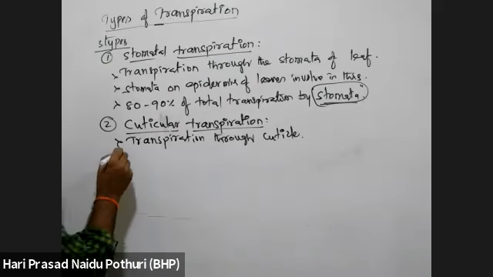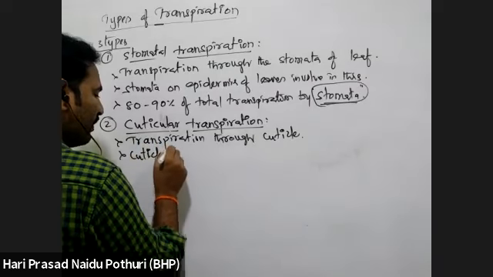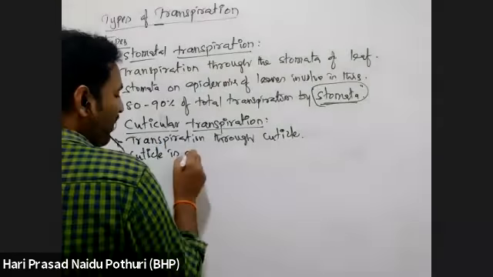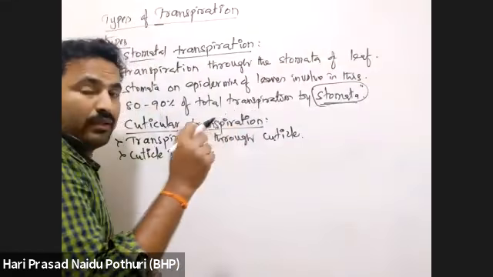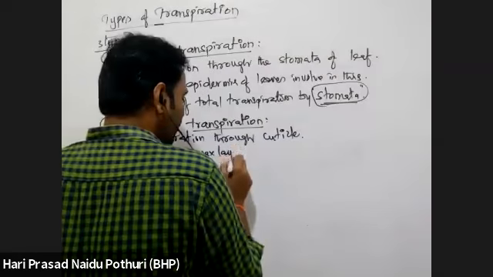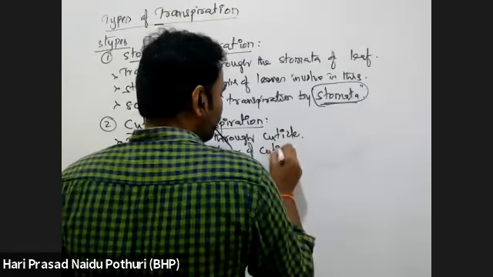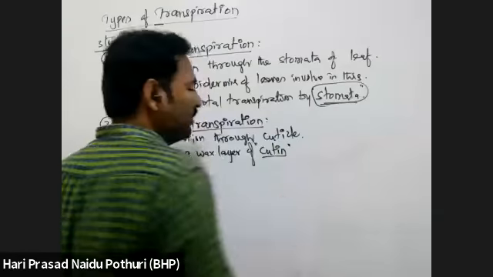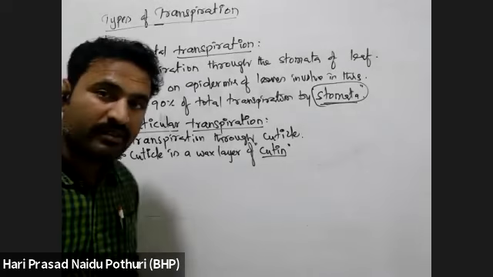Okay, what is this cuticle? Cuticle is a wax layer. Wax means like lipid. It is a wax layer of cutin, cutinized.